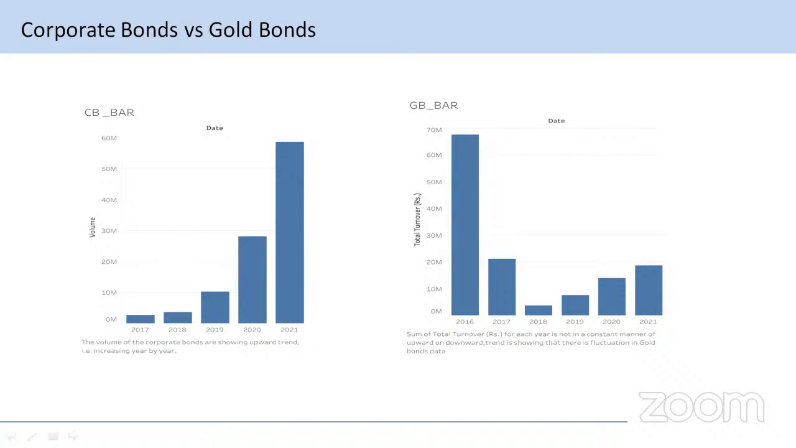Now you can see that bar graph. This is a bar graph showing the volume in different years from 2017 to 2021 against corporate bond, and turnover versus year from 2016 to 2021 respectively. The volume of corporate bond shows an upward trend, and the turnover of gold bond shows a downward trend up to 2018 and then increases very slightly. With the help of the bar graph, you can see that. Move to the next slide.